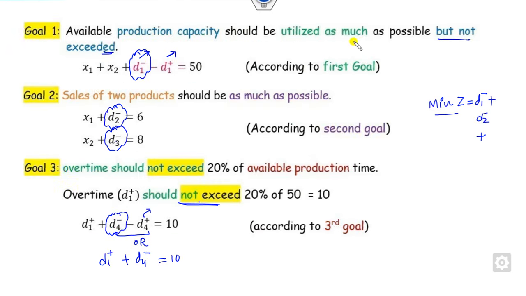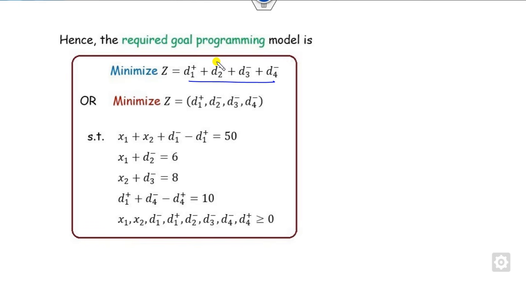Why is there a D1 positive? You can look at that again. It should be utilized as much as possible but not exceeded. So you can write the objective function as here. These are the constraints and so on.